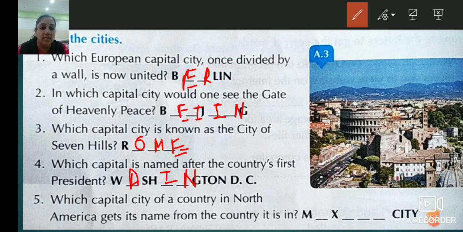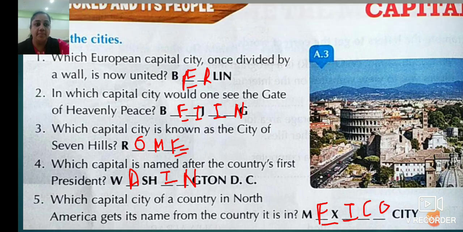Then fifth, which capital city of a country in North America gets its name from the country it is in? M dash X dash dash dash city. One more time I will read: which capital city of a country in North America gets its name from the country it is in? And the answer is Mexico. M-E-X-I-C-O. It's Mexico City.